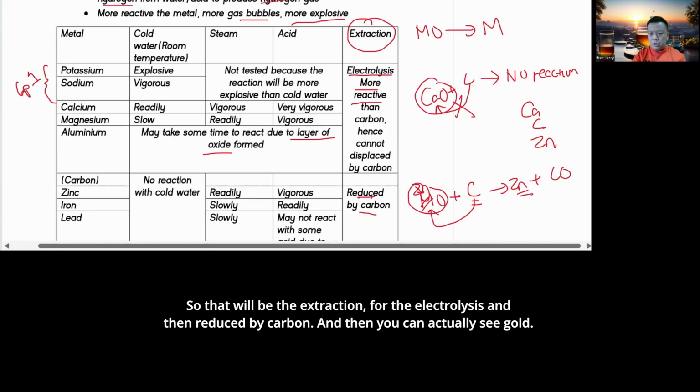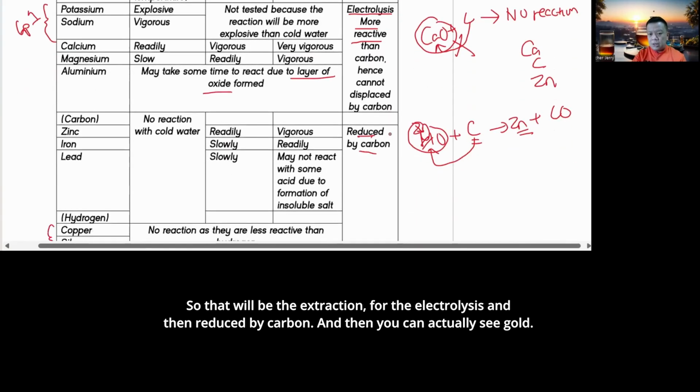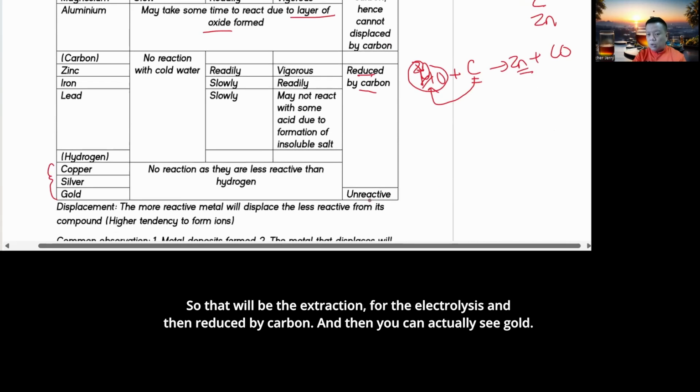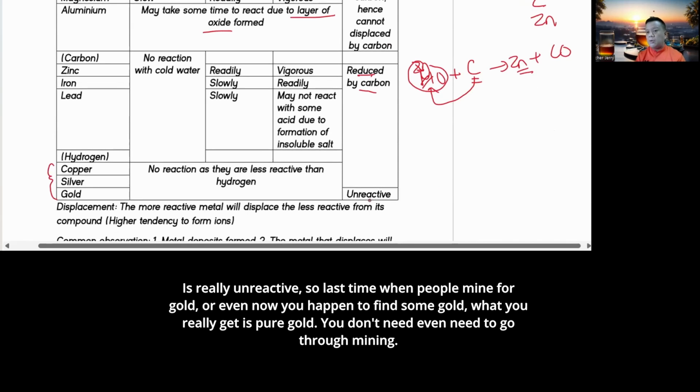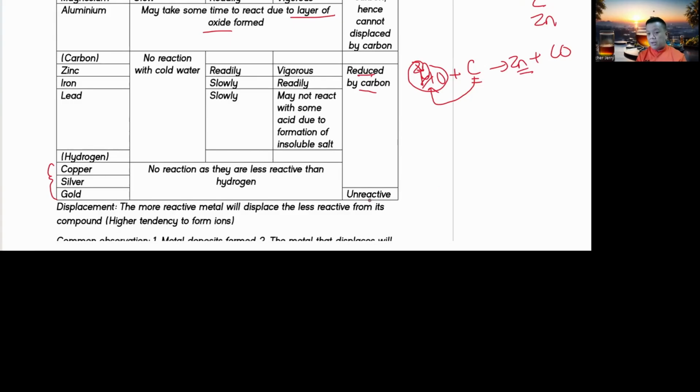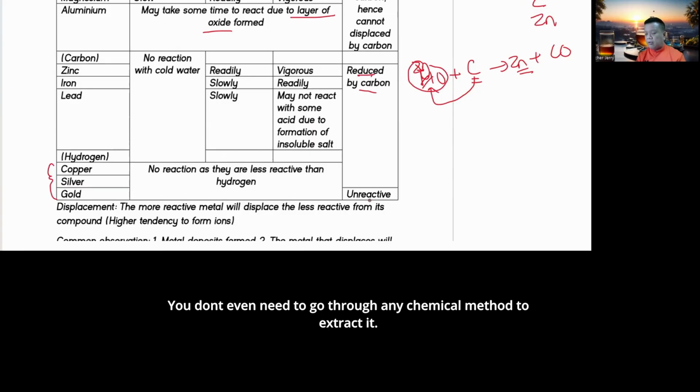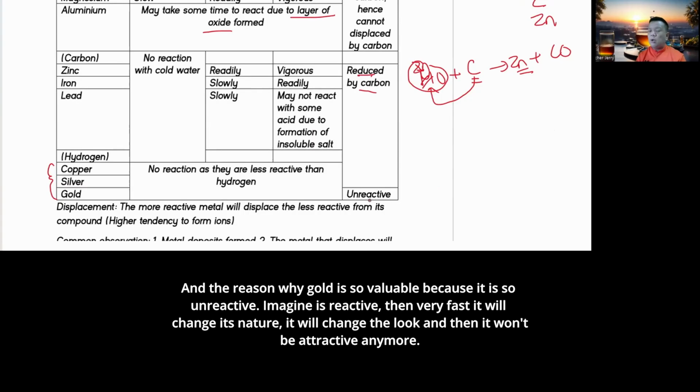So that will be the extraction, again for electrolysis and reduced by carbon. And actually, you can see gold is really unreactive. So last time when people mined for gold, or even now if you happen to find some gold ore, what you really get is pure gold. You don't even need to go through any chemical method to extract it. And that's one of the reasons why gold is so valuable, because it's unreactive. Imagine if it were reactive, it would very fast change its nature and its look,